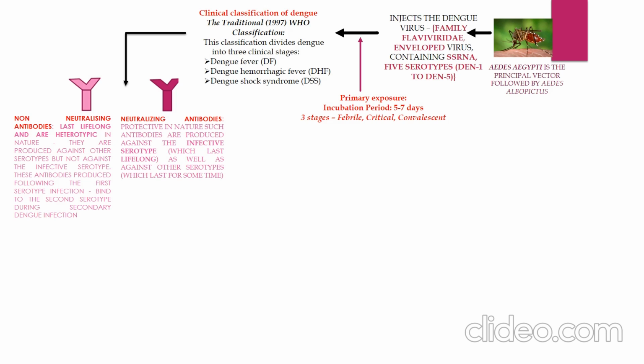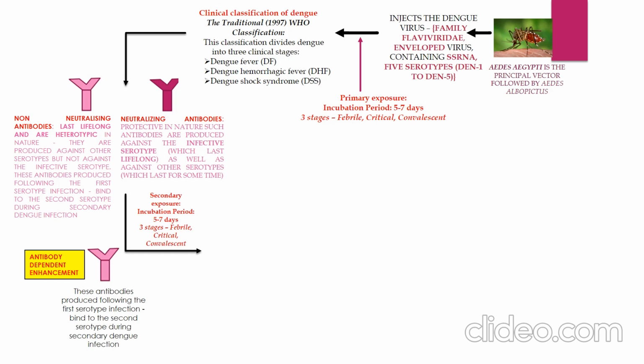These antibodies produced following the first serotype infection bind to the second serotype during secondary dengue infection. During the secondary exposure with a different serotype, antibody-dependent enhancement occurs.